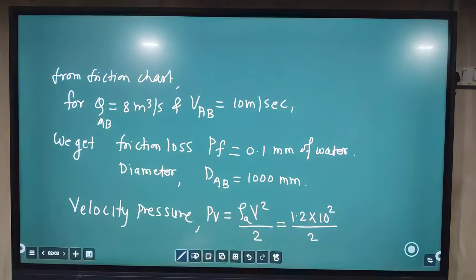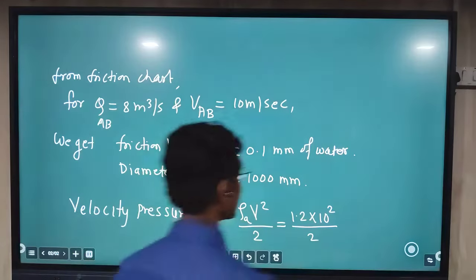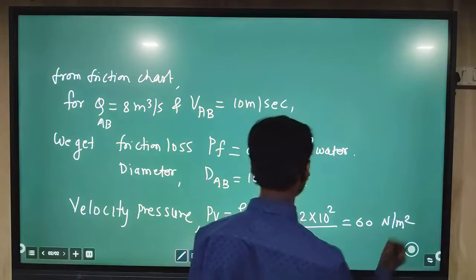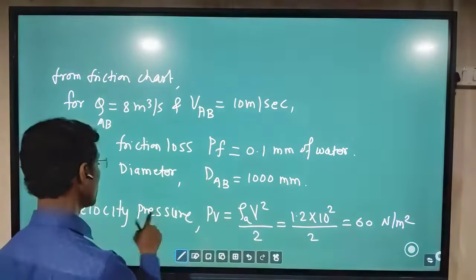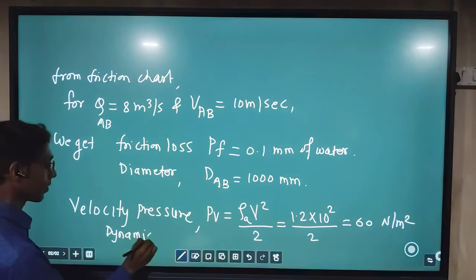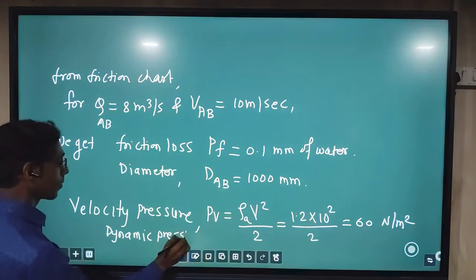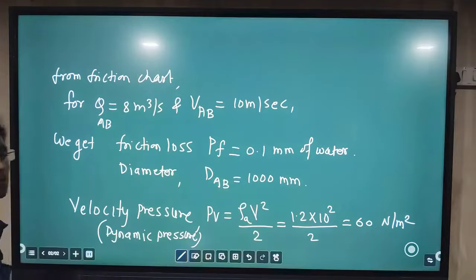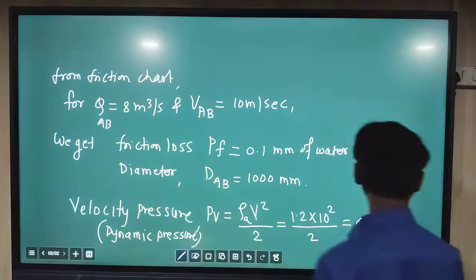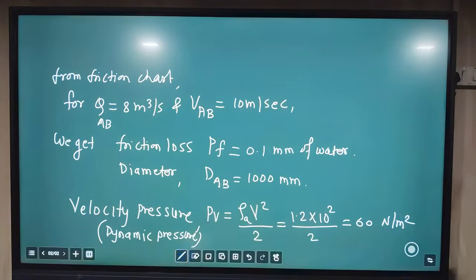If you do this calculation, then we find the value 60. PV is a dynamic pressure, another name is dynamic, because it helps to move the air or to give velocity to the air. That is why the name is velocity pressure or dynamic pressure, and it is in the unit Pascal, that is Newton per meter square.